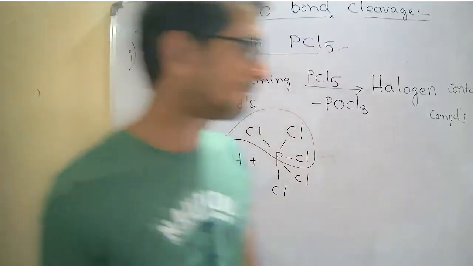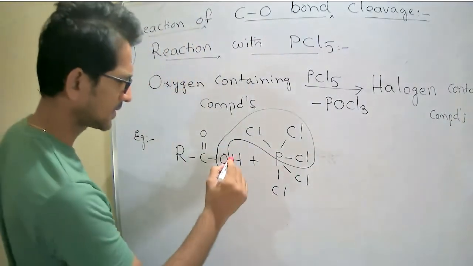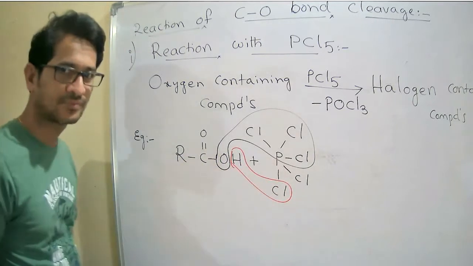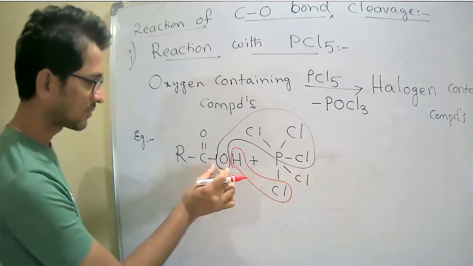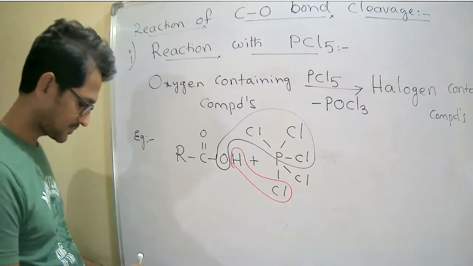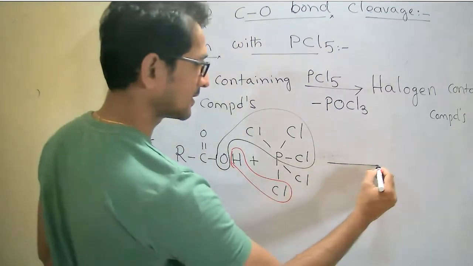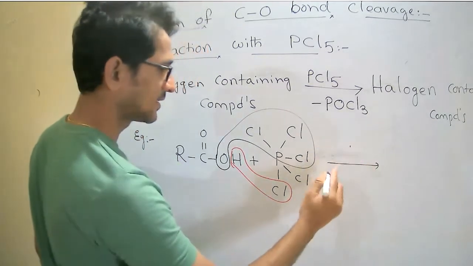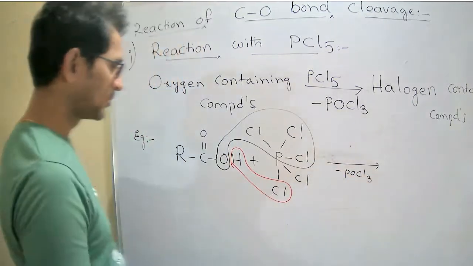And on the other hand, one more product, HCl, is removed in the form of HCl. Now this chlorine substitutes here. So then what happens? What is the product that comes here? POCl3 is removed.